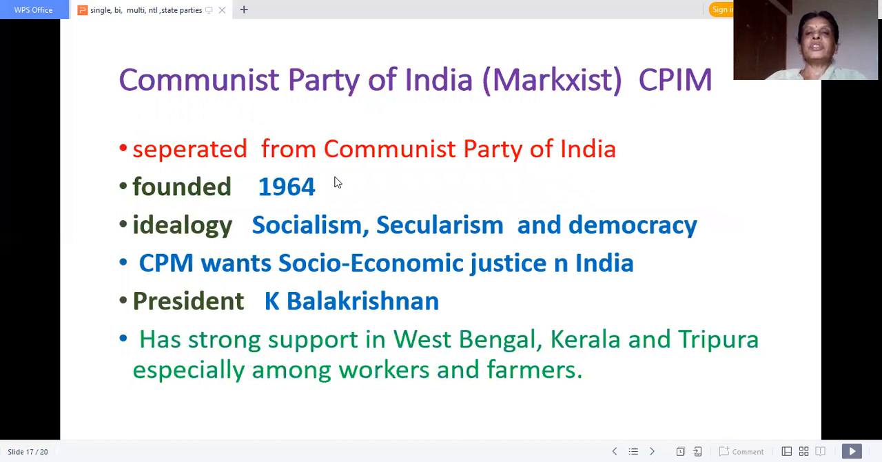Now, let us move on to the Communist Party of India, Marxist, CPIM. It separated from the Communist Party of India, founded in 1964, ideology socialism, secularism and democracy. It wants socio-economic justice in India. President is Balakrishnan. It has strong support in West Bengal and Kerala. Both the communist parties have majority support in West Bengal and Kerala, and in Tripura, especially among workers and farmers.